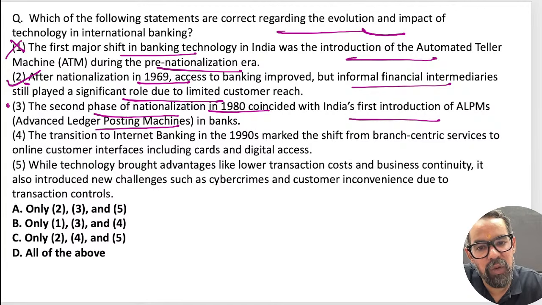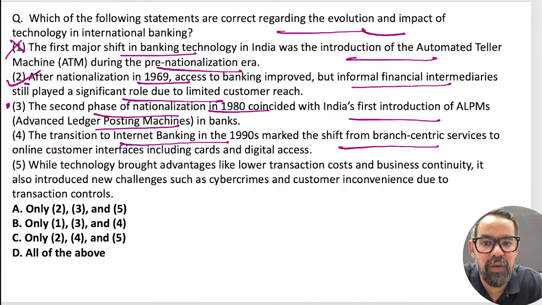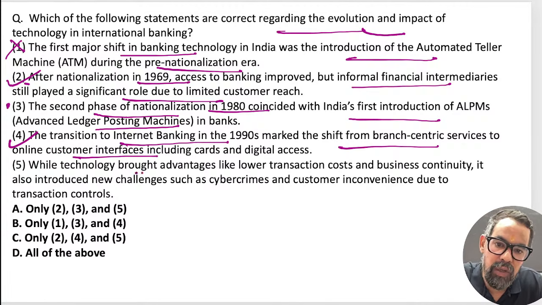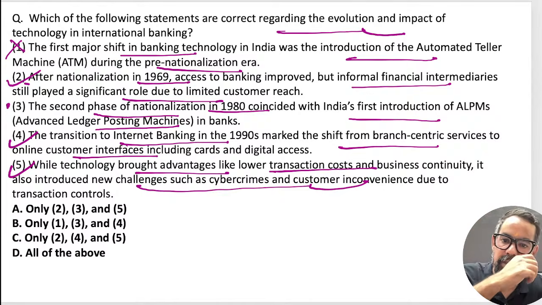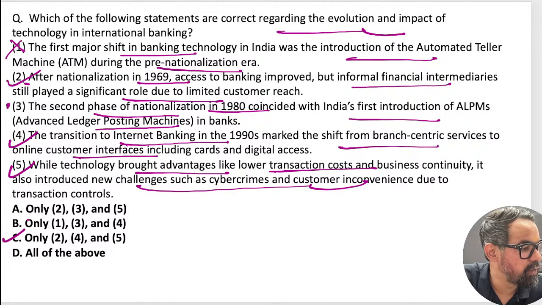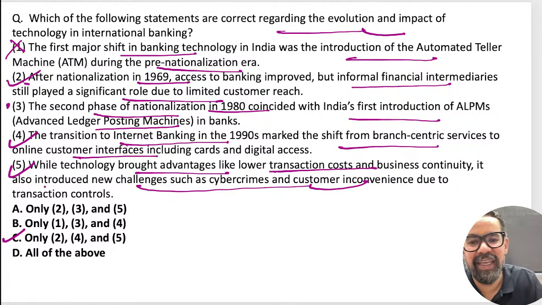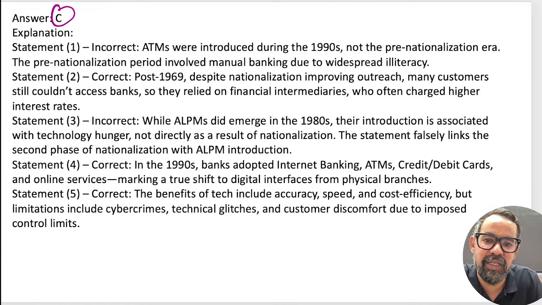Third statement, guys, anyone who knows about this? The transition to internet banking in the 90s marked a shift from branch-centric service to online customer and card digital. This is true. While the technology brought advantages like lower transaction costs, it introduced challenges such as this. This is also true, right? So if I go with the elimination, 245, do we have 245? 245 means option C should be the right answer for this. Durgesh sir is saying option D. Huh? We'll check the answer first. Yes, option C is the right answer.